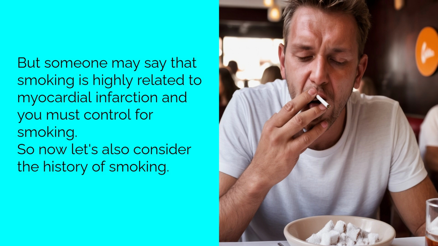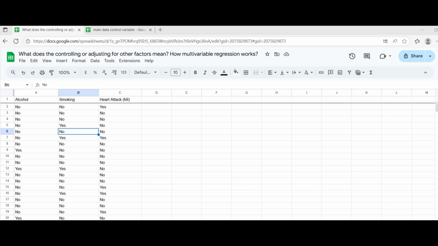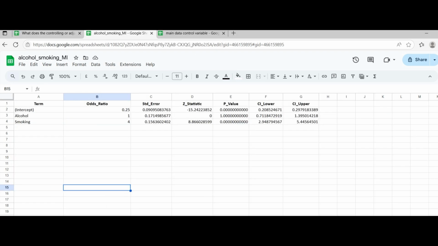So now let's also consider the history of smoking. Here we also have the data related to history of smoking. Now we can see the effect of alcohol on MI after controlling for the effect of smoking. So we conduct the binary logistic regression again, but now with both alcohol and smoking as the independent variables. We see now the alcohol intake is not associated with MI at all, because the p-value is one, which shows a very insignificant association. The odds ratio is also one, which means alcohol intake has no effect on odds of myocardial infarction. But we see that smoking is a highly significant variable in the model. The history of smoking is associated with 4 times the odds of having myocardial infarction compared to people who do not smoke.